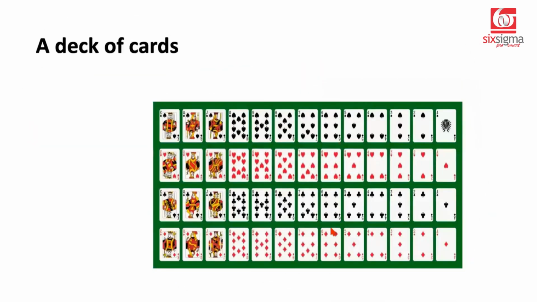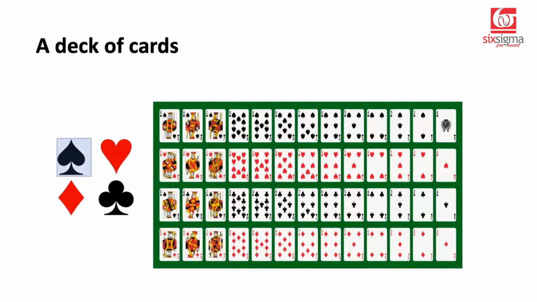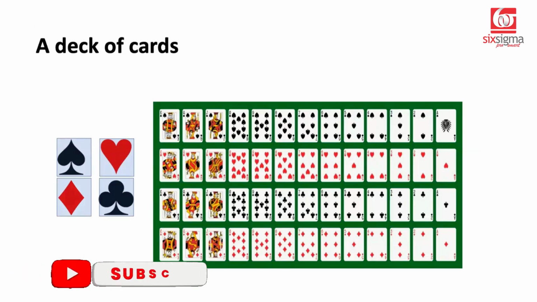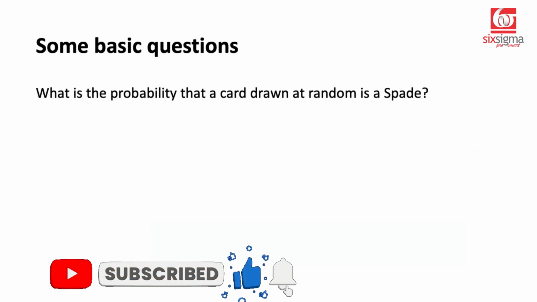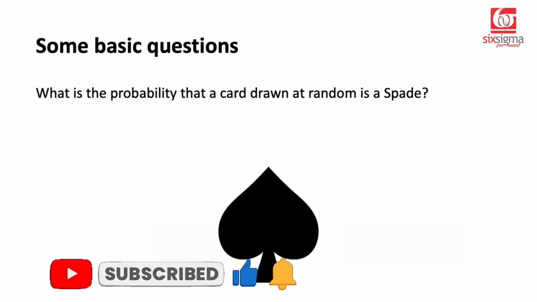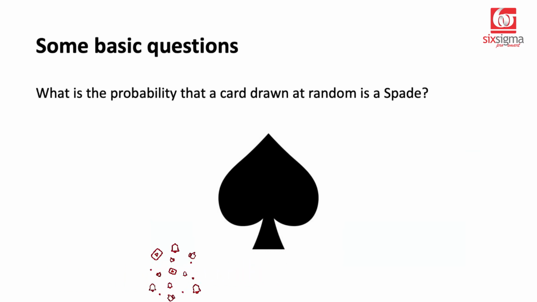Let's have a few problems with the help of a standard example, which is related to a deck of cards. So we all know a deck of cards would typically contain 52 cards of 4 types. We could be looking at a spade, a heart, a club, or a diamond. Let's try to answer a few questions related to the deck of cards and how probability plays a role here. So let's say somebody asks you a question, what is the probability that a card drawn at random is a spade? Let's try to understand how we can solve this.